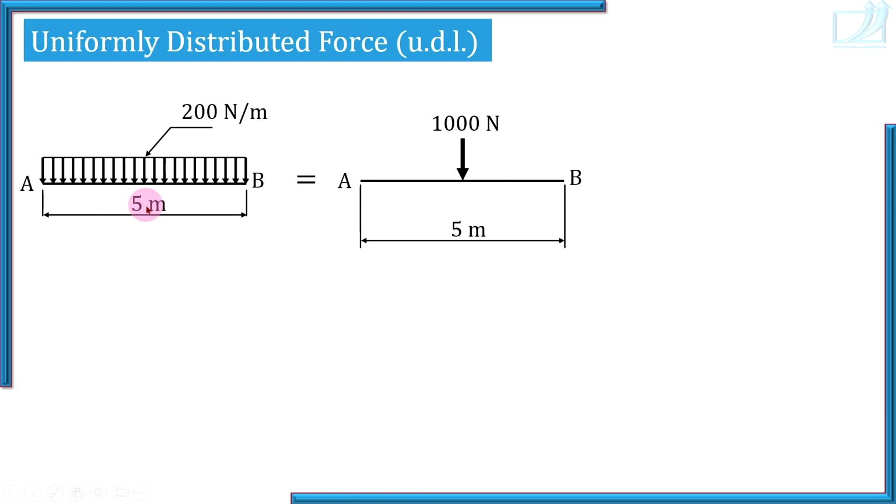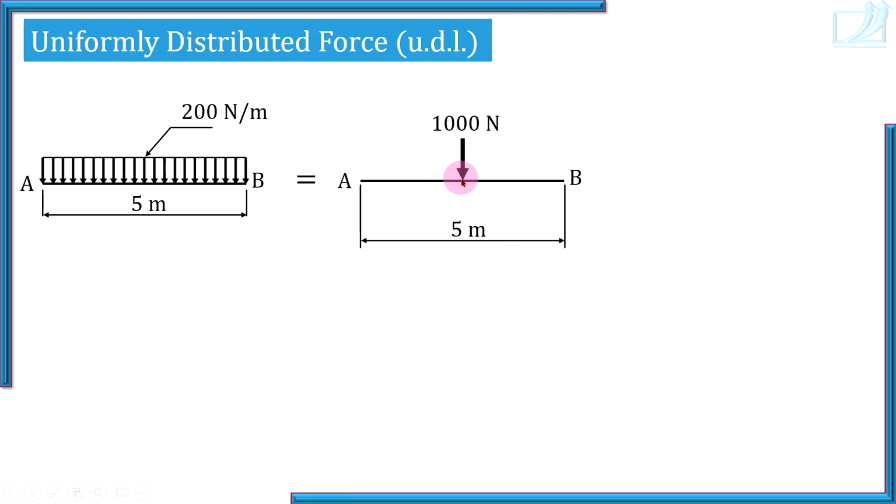My suggestion is you compare it with area of a rectangle. So base into height, 5 into 200. So 1000 Newton. So 1000 Newton downward force. So this entire distributed load is actually a point force, 1000 Newton downwards. Then point of application. Do you remember 3 parameters: magnitude, direction and point of application.